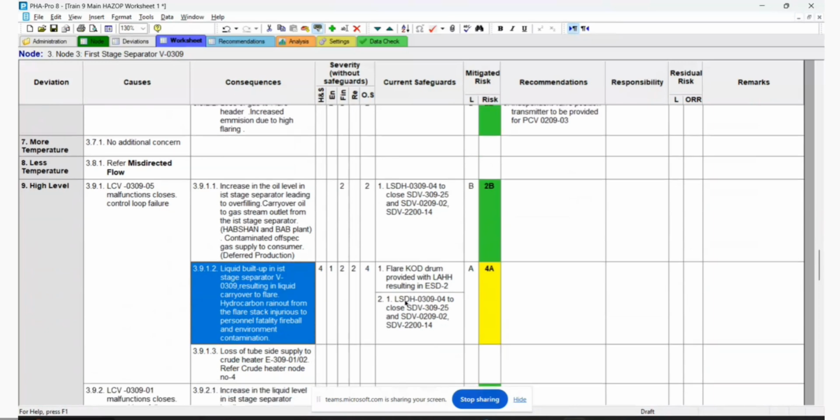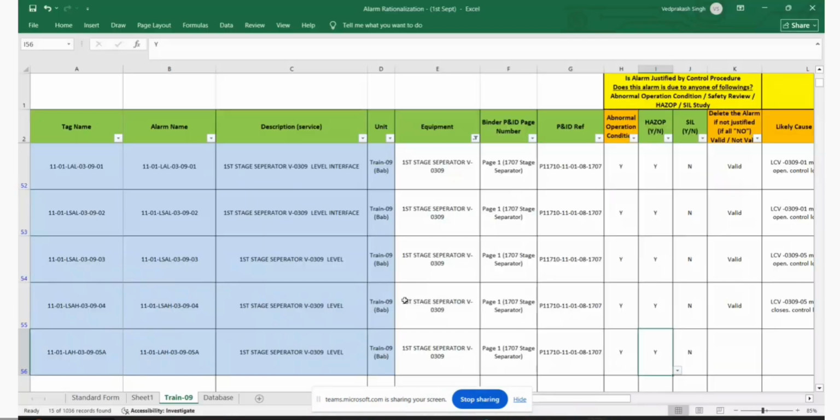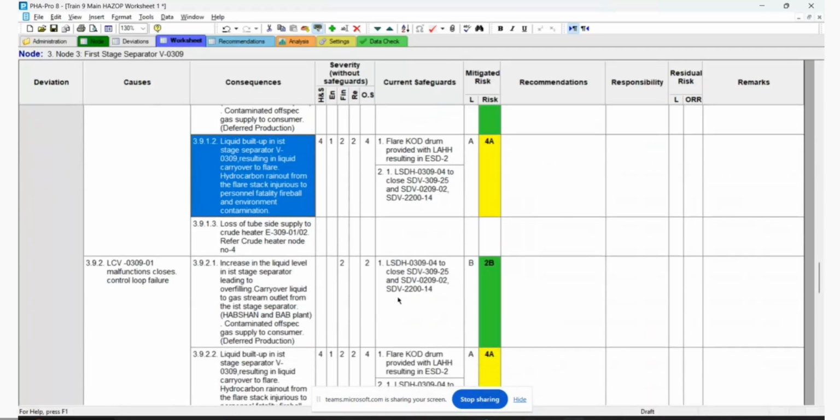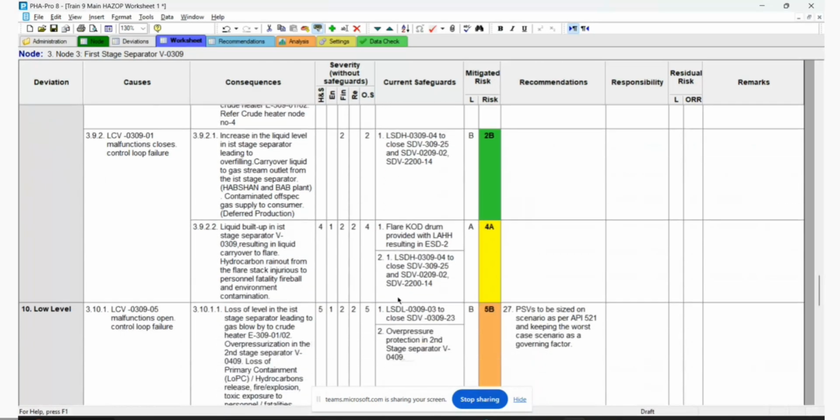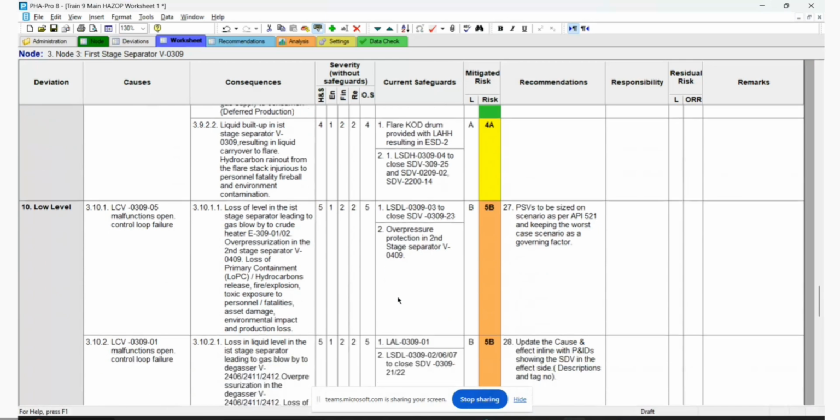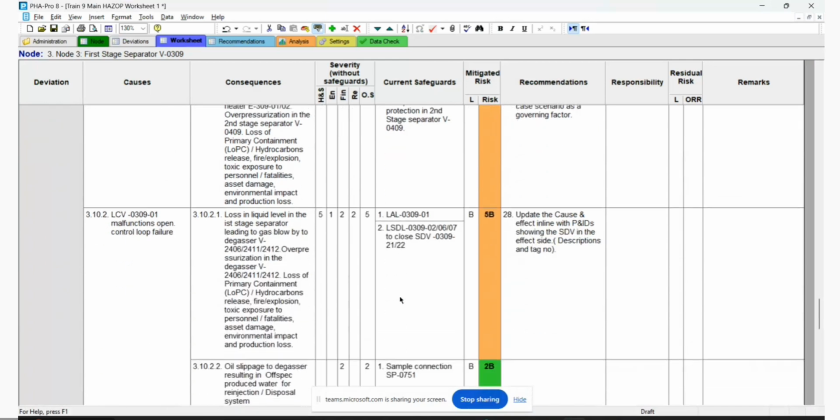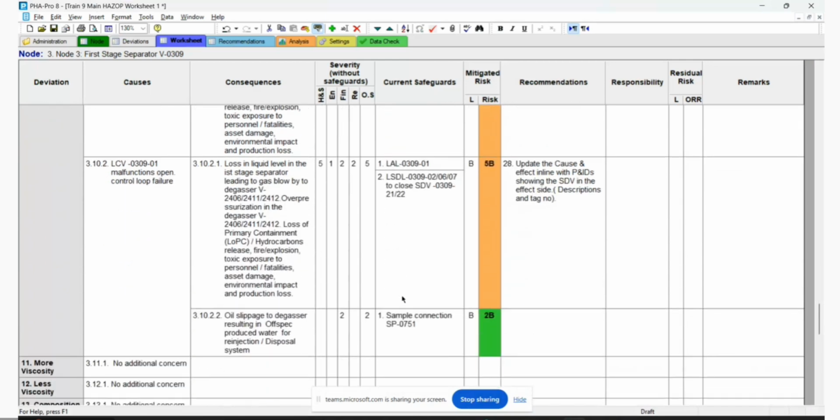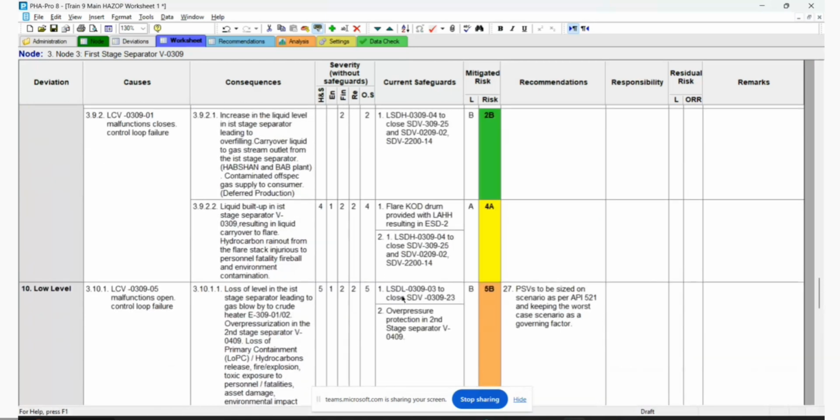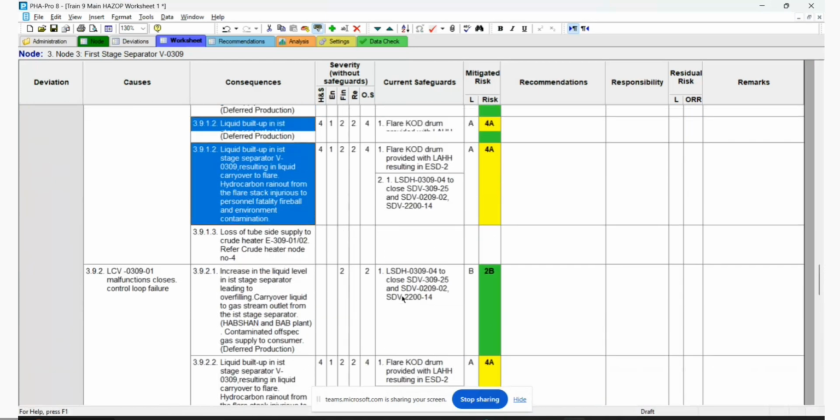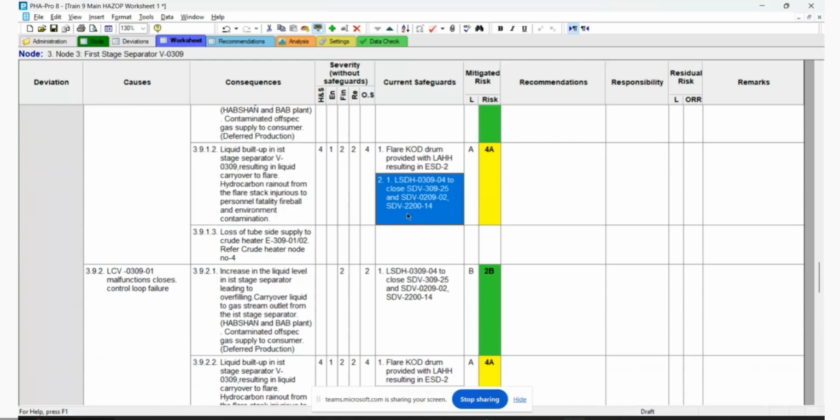Okay, so then take credit for this alarm. Can you go down? Maybe there is some other closure. No, because you count only for control loop failure. So this alarm is part of the control loop. Yes, so it's part of the root cause.